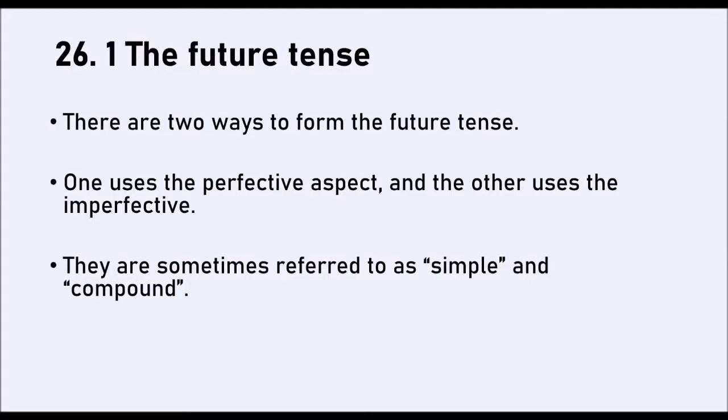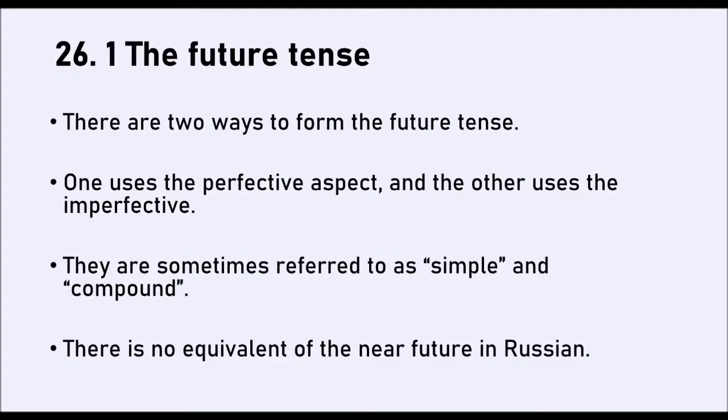You can't take the Russian verb to go, conjugate that in present tense thinking it would convey the future tense. Unfortunately, no, you can't do that. There are only two ways to convey the future tense in Russian.